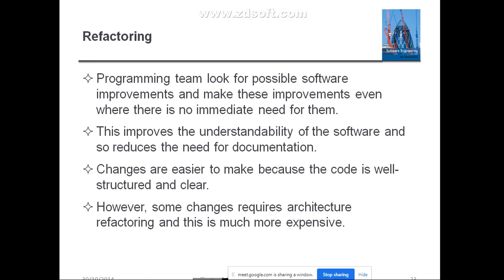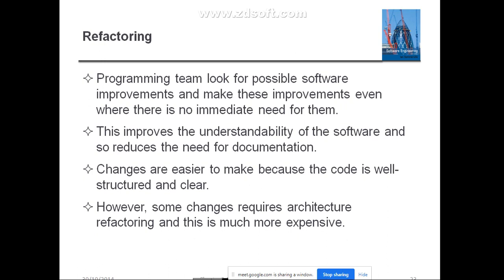Now see some more points about refactoring. The programming team, that is the development team, looks for possible software improvements and makes these improvements even where there is no immediate need for them. They are not going to concentrate only on the important functionality.